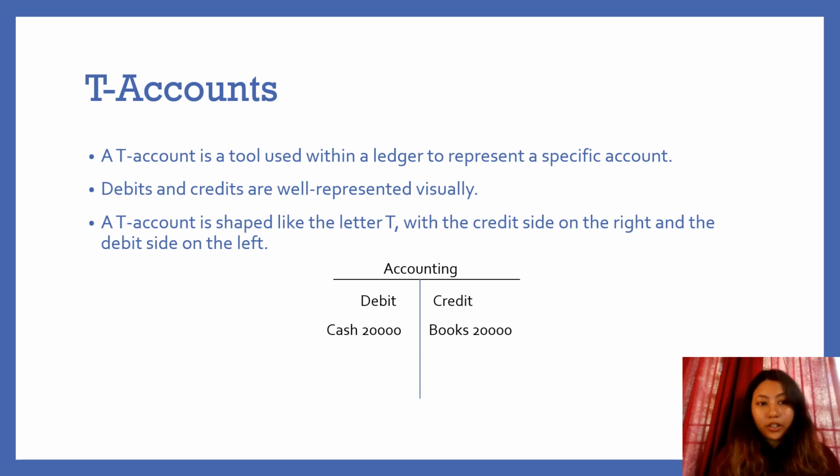Then we have T account. So T account is a tool used within a ledger to represent a specific account. Debits and credits are well represented visually. A T account is shaped like the letter T with the credit side on the right and the debit side on the left, where we can see an example of T account.